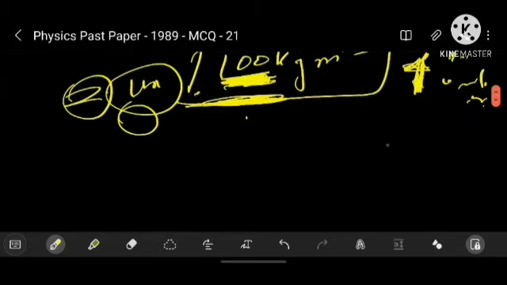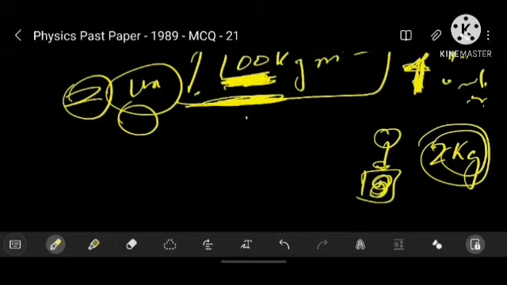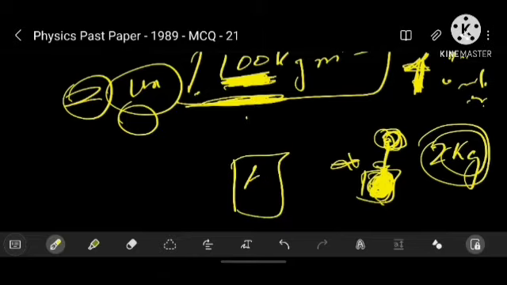Okay, now we got our birdie resting on this floating ice cube. The bird's weight is 2 kilogram. There is an additional weight of 2 kilogram on the ice cube because of this bird. But because of the bird, the volume of the ice cube wouldn't expand, because the bird is not inside the ice cube, it's rather outside the ice cube.